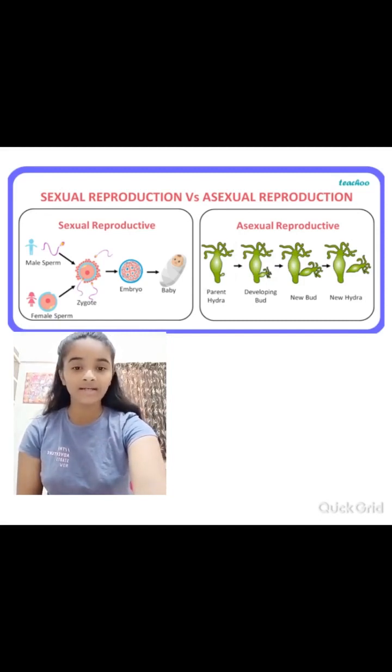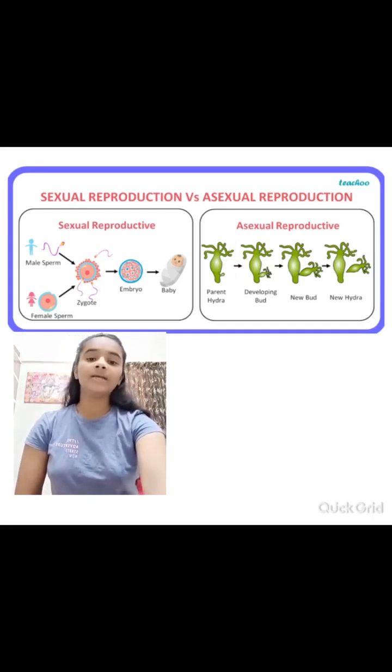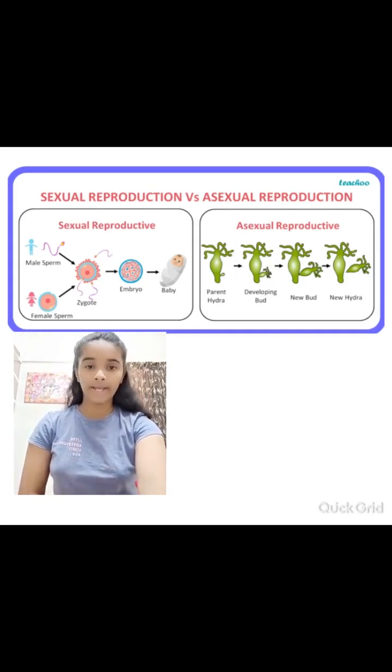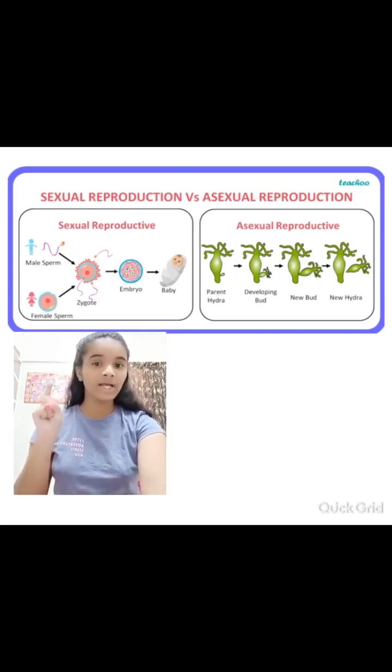Now next question is, what are the modes of reproduction? The answer is, living organisms reproduce by one of the two modes of reproduction. First, asexual reproduction, and second, sexual reproduction.